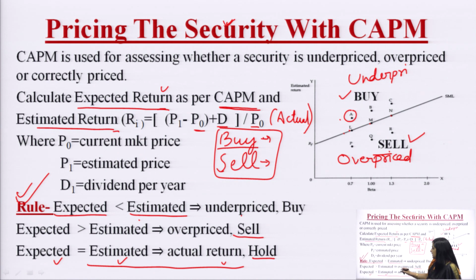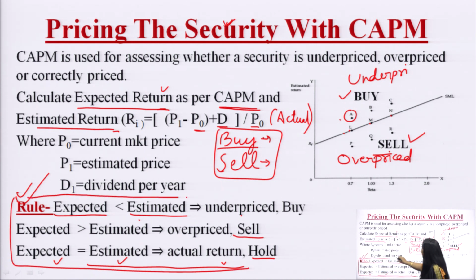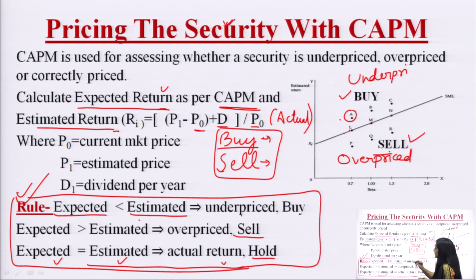So, this particular rule is being used for taking investment decisions, and this is the implication of the CAPM model, and this is how this model is being used in reality.